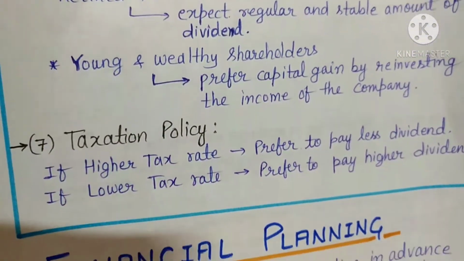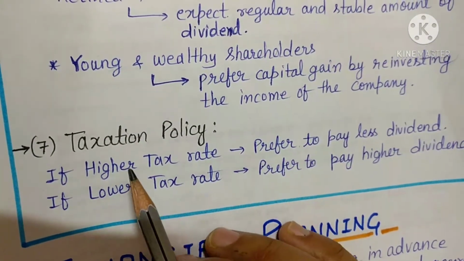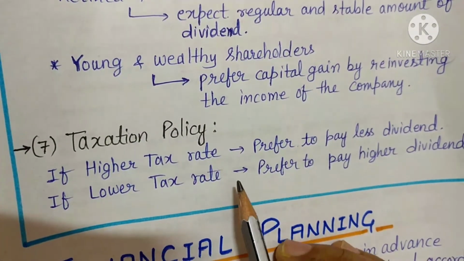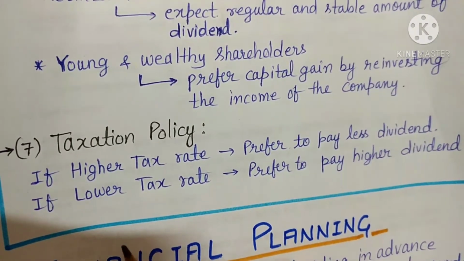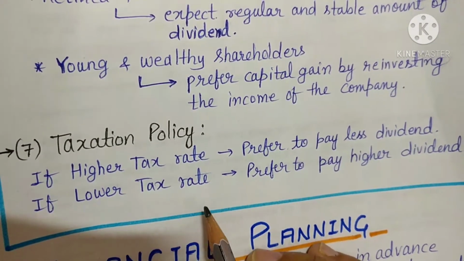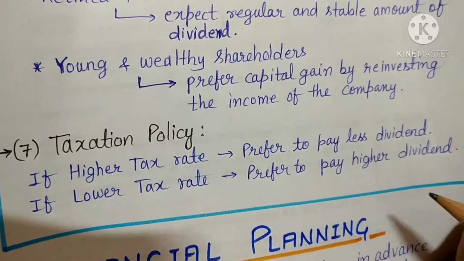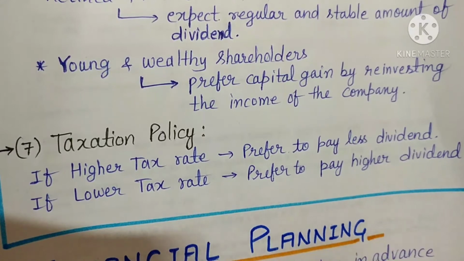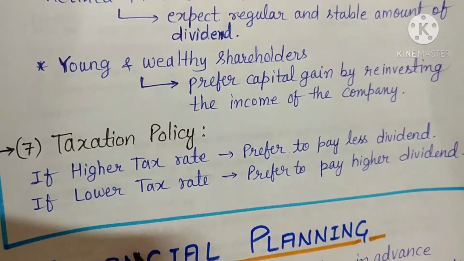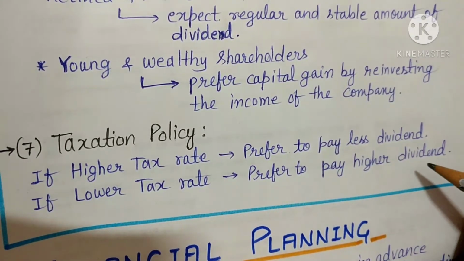Then last is taxation policy. See, if the government has put a higher tax rate, then the company will prefer to pay less dividend. If the government has put a lower tax rate, then the company will prefer to pay higher dividend. Simple. More tax, less dividend. Less tax, more dividend. Okay.